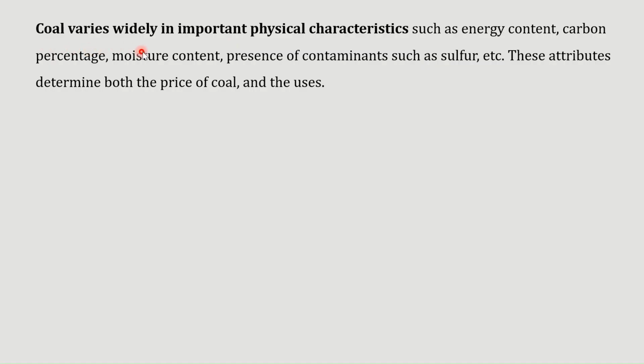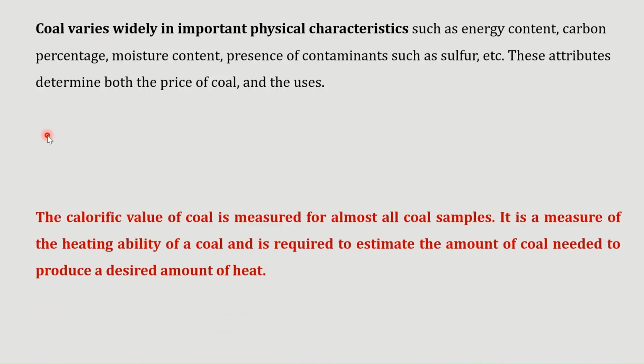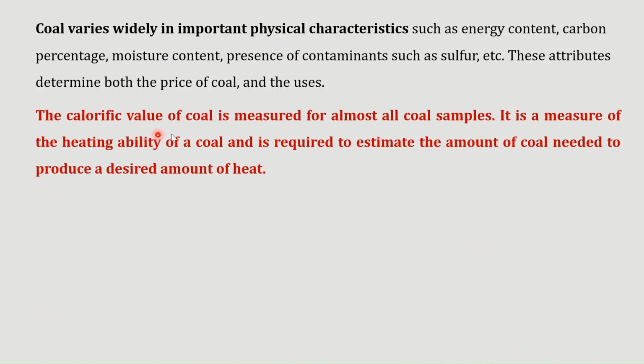Coal varies widely in important physical characteristics like energy content, carbon percentage, moisture content, and presence of contaminants such as sulfur, and these attributes determine both the price of the coal and its uses. So these properties are utilized to grade the coal, and the grading is done on different bases. For example, in the United States, the calorific value is utilized.